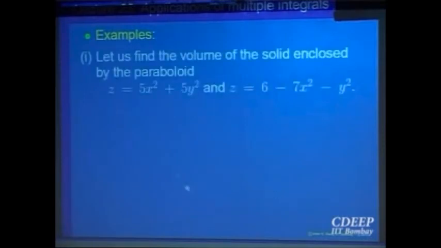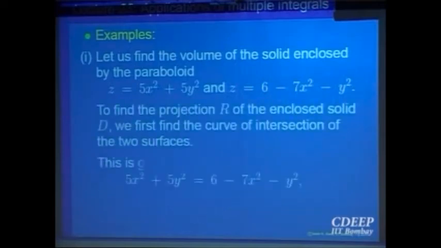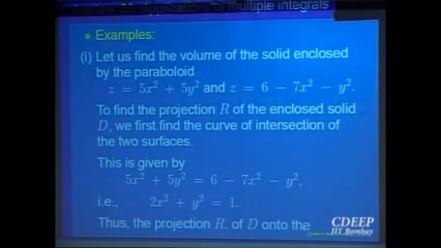So let me just outline that. Something similar, z is equal to 5x square plus 5y square, and z is equal to 6 minus 7x square minus y square. Again 2 paraboloids are there, you will find the intersection of them, okay? So that intersection comes out to be 2x square plus y square, again an elliptic cylinder.